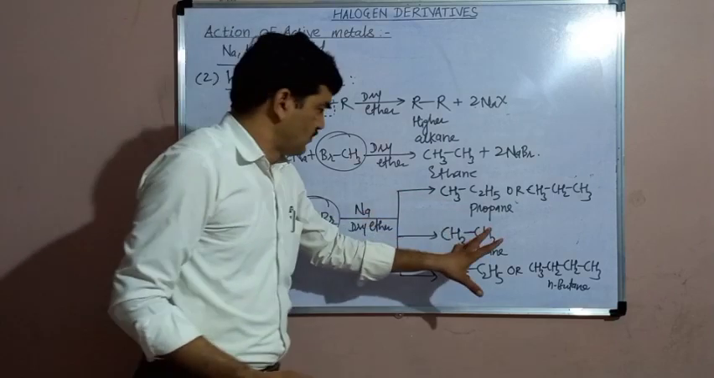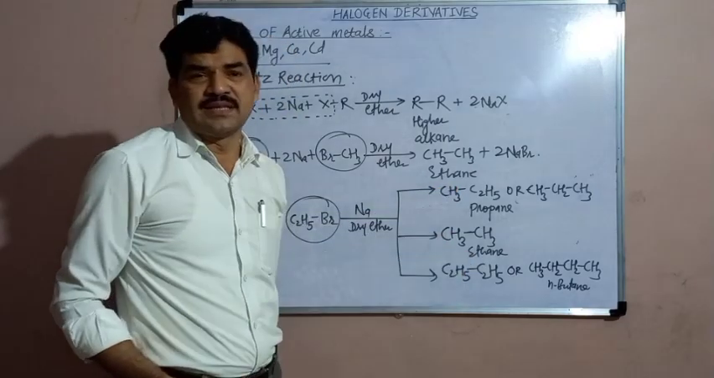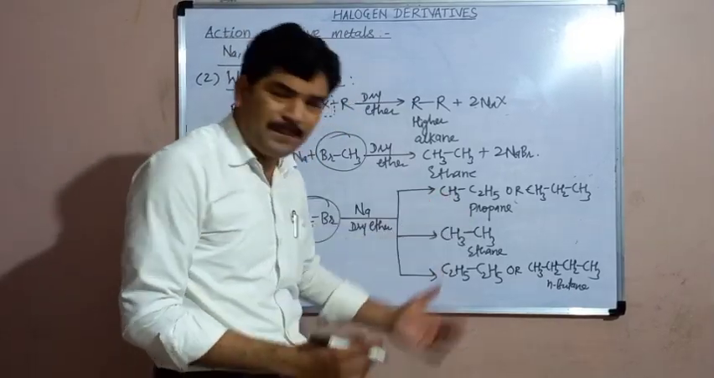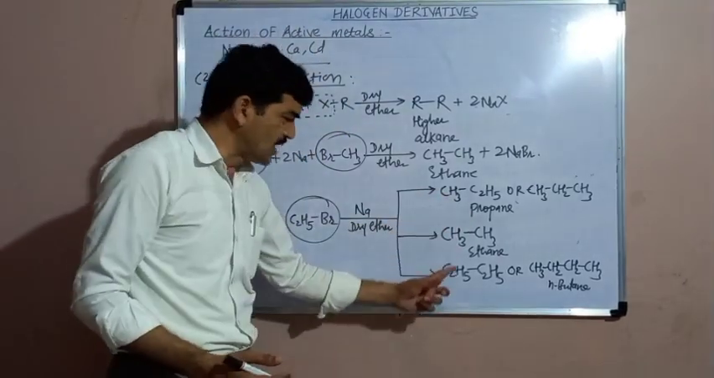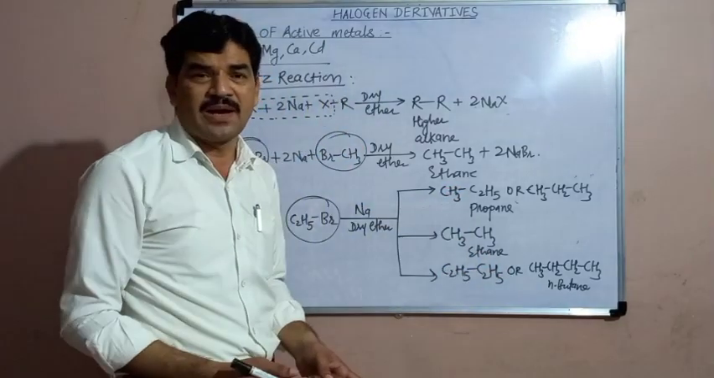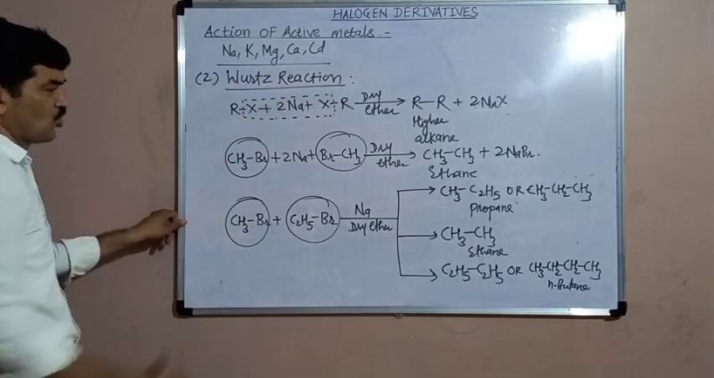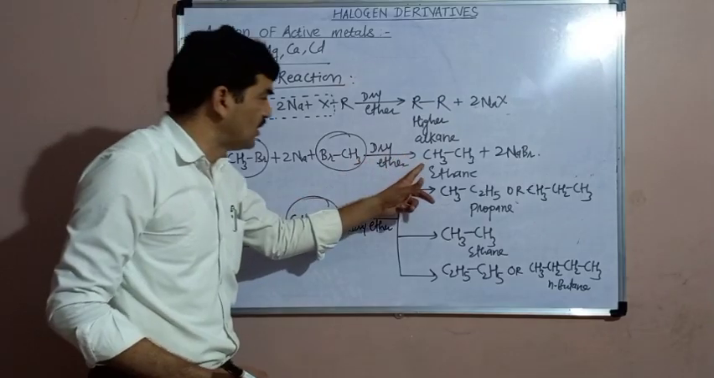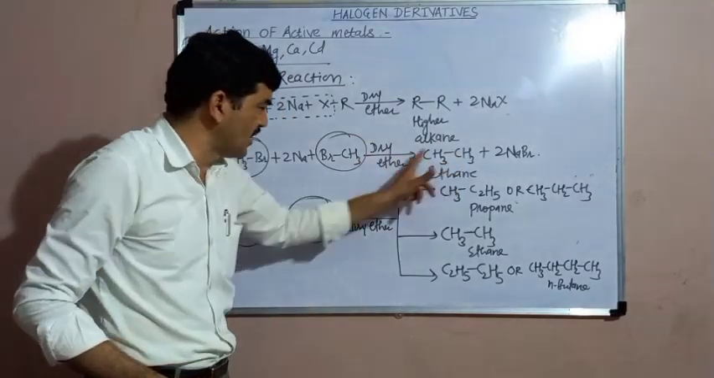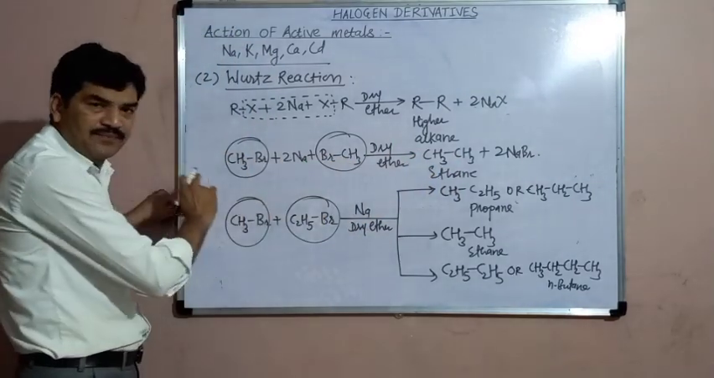And from this mixture, it is very difficult to separate these alkanes. The separation of alkanes from the mixture is very difficult because these alkanes have comparable boiling points. Their boiling points are closer, and because of their closer boiling points, the separation of the alkanes from their mixture becomes difficult. That's why it is suggested that the Wurtz reaction should be used for the preparation of alkanes with an even number of carbon atoms. If we have to prepare an alkane with an even number of carbon atoms, then we should take a single alkyl halide.